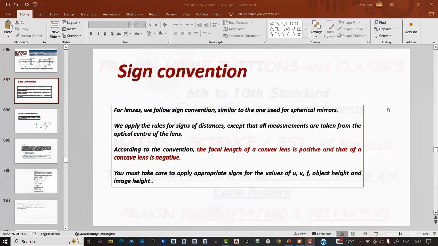Now, take care of appropriate sign convention for values of u, v, f, object height and image height. u means object distance, v means image distance, f means focal length.